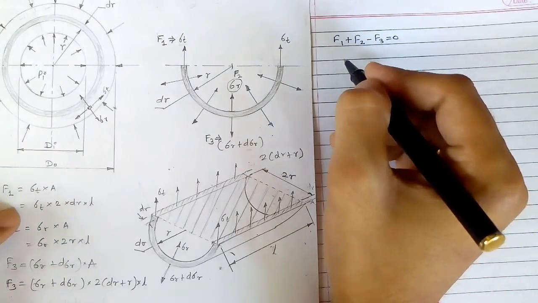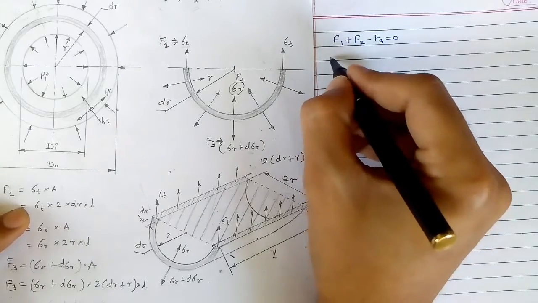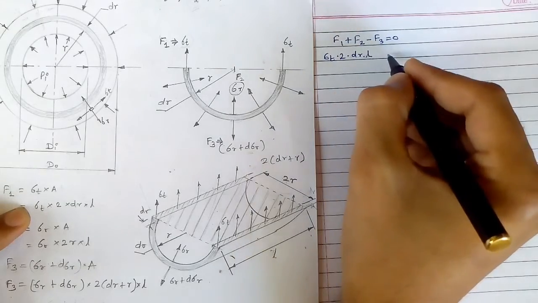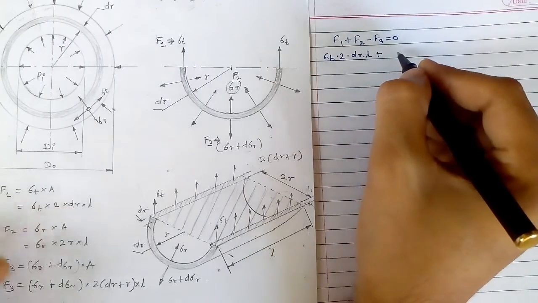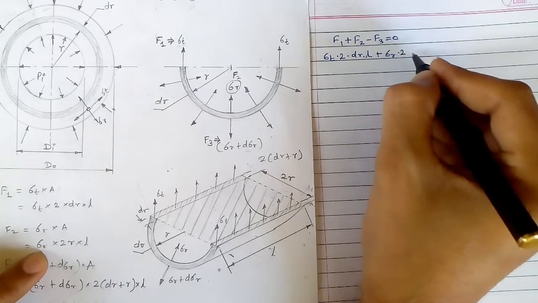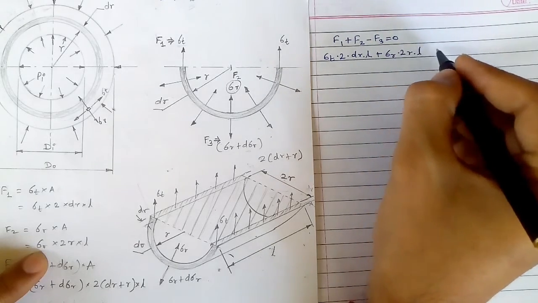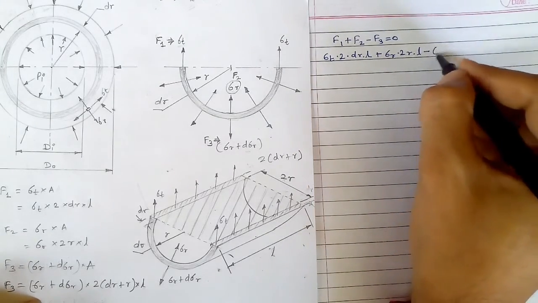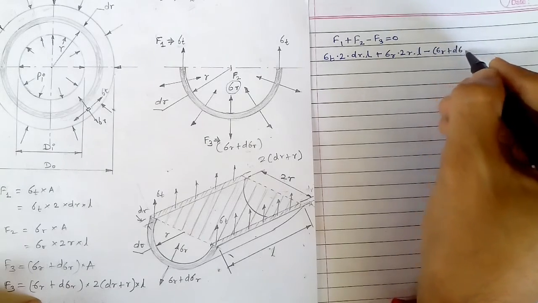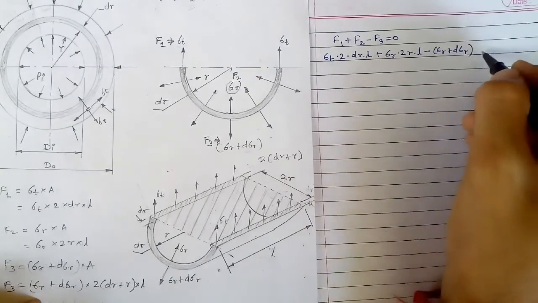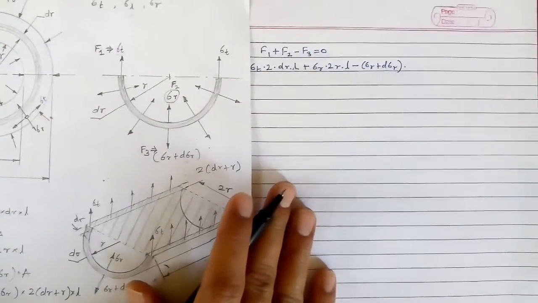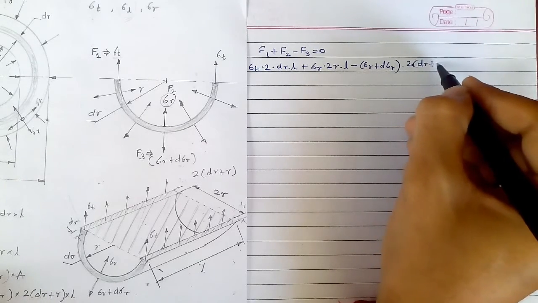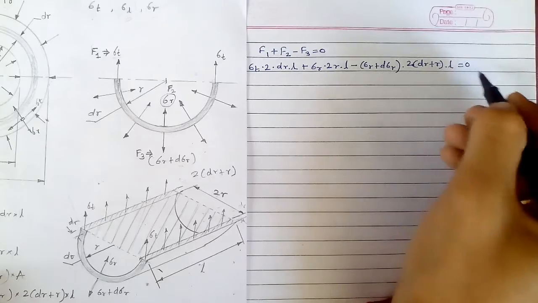Now F1 is sigma t into 2 into dr into L, plus F2 is sigma r into 2 into r into L, minus F3 is sigma r plus d sigma r into 2 into dr plus r into L, equals 0.